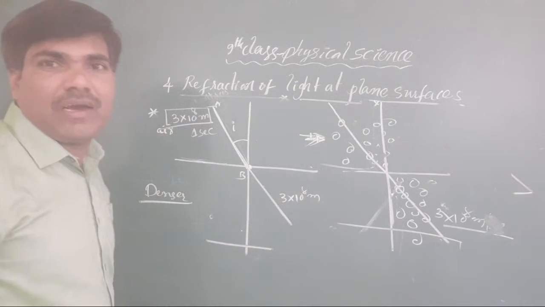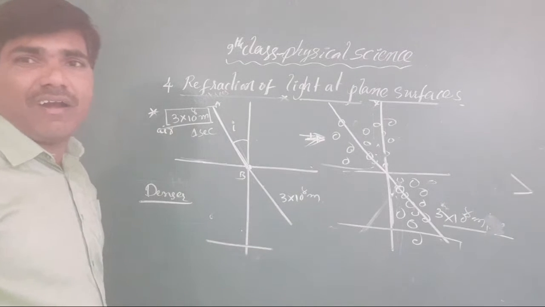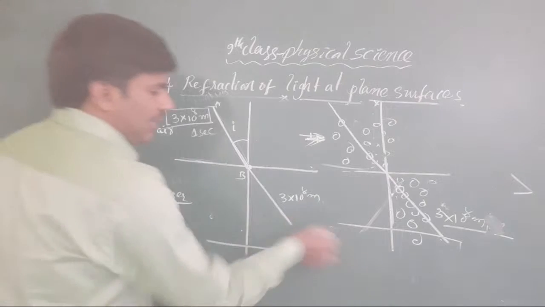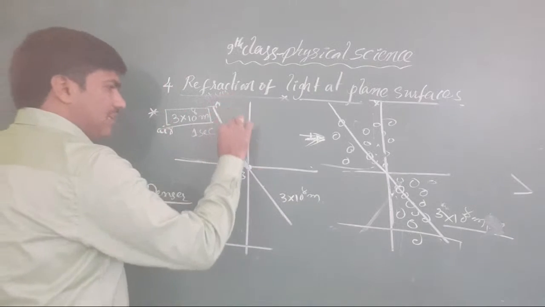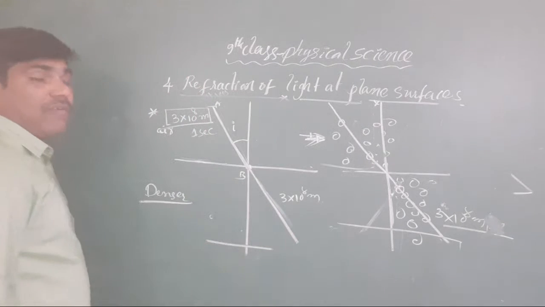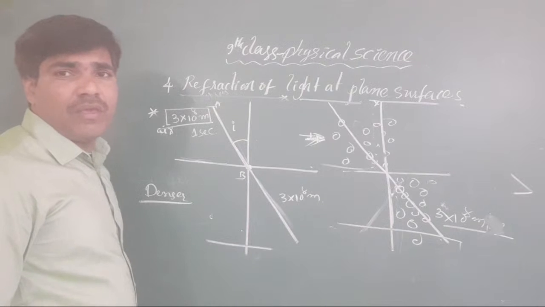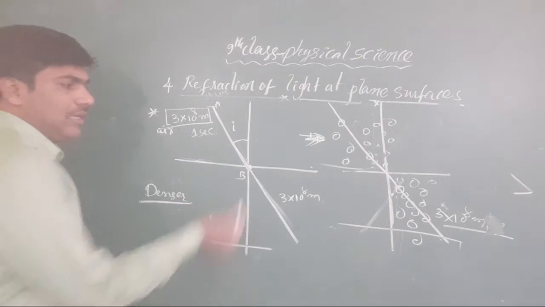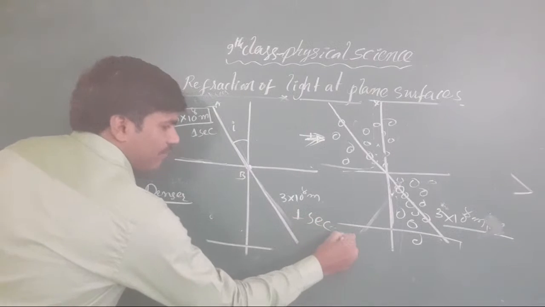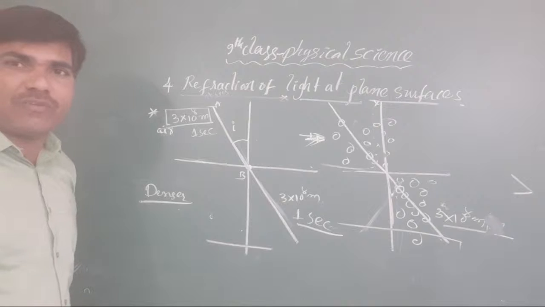The rarer media is nothing but the one which contains less density. It is called rarer media. Again you take 3 into 10 to the power of 8 meters here. How much distance? There is this much distance again that our light ray can travel. Yes, when you take a denser media, in 1 second it may travel again 3 into 10 to the power of 8 meters per second.